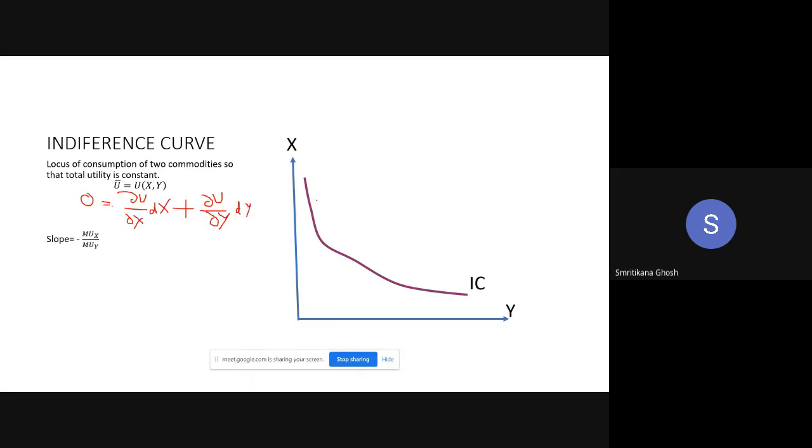Generally we are measuring y on the vertical axis and x on the horizontal axis. This is called the x-axis, this is called the y-axis. In that case, the slope of the indifference curve will be dy by dx, right? Do you agree with me? We are finding the value of dy by dx to find the slope of the curve. Is it clear? So what is the value of dy by dx here?